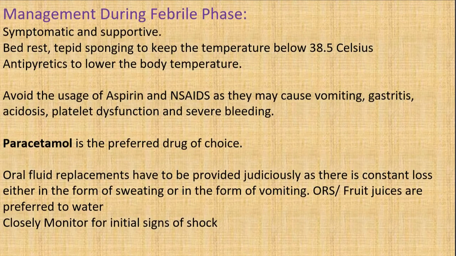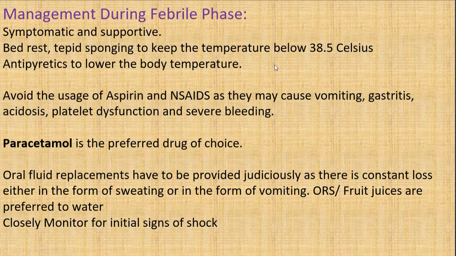So the management mostly involves paracetamol, which is the preferred drug for the treatment of the febrile illness, along with bed rest. Tepid sponging to keep the temperature below 38.5 degrees Celsius should be done. But aspirin and NSAIDs should be avoided because they lead to platelet dysfunction and severe bleeding.